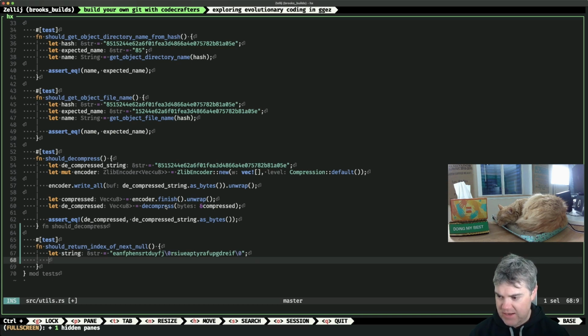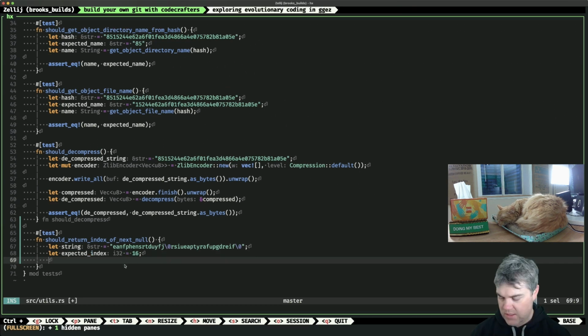And then I want to hand it the bytes, and then we're going to get the index of this, which should be 0, 1, 2, 3, 4, 5, 6, 7, 8, 9, 10, 11, 12, 13, 14, 15, 16, I think. We'll get our result.